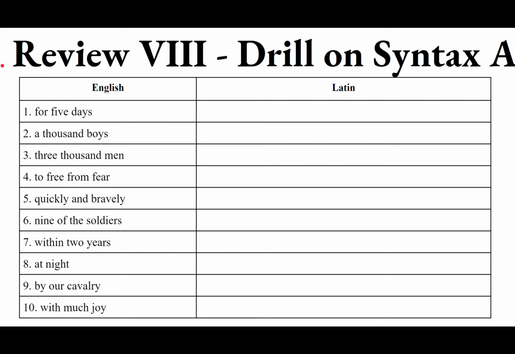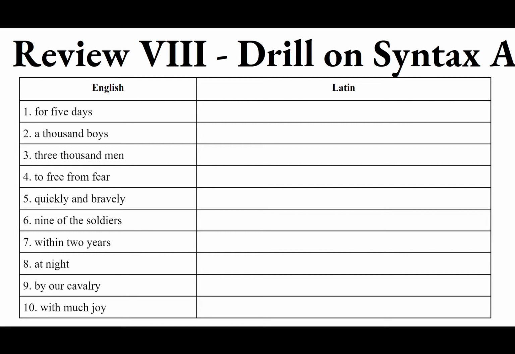Drill on syntax A. For this drill, we are to translate the English phrases into Latin, paying strict and careful attention to the syntax of each of these phrases. Number 1, for five days. Here the preposition for indicates duration of time, an extent of time. So some action or verb went on for the duration of five days. It's almost like saying space of five days, only space and time. They're a little bit different, but actually the same.